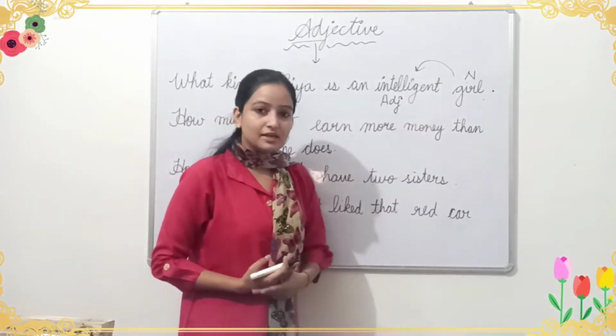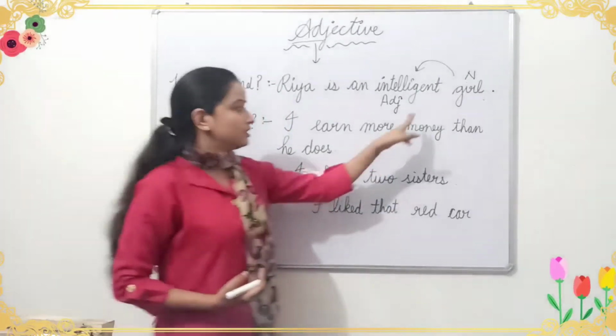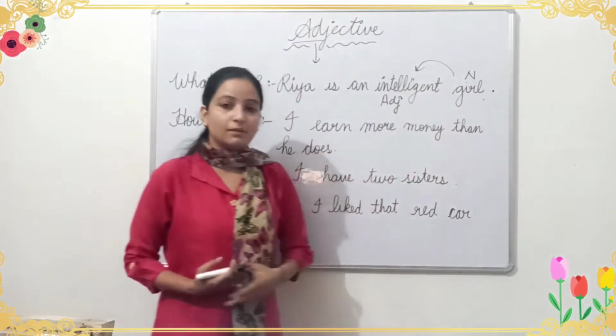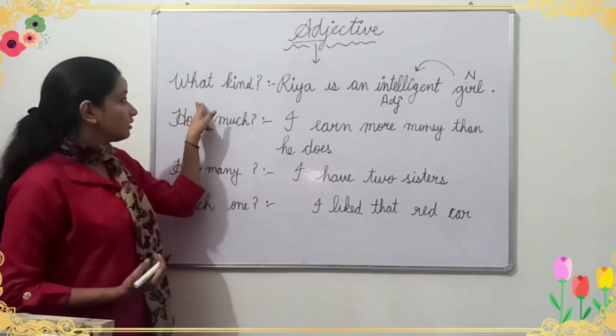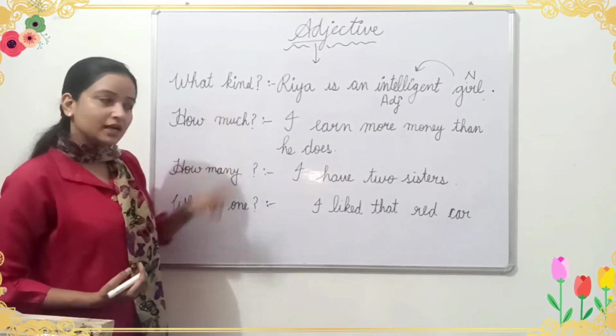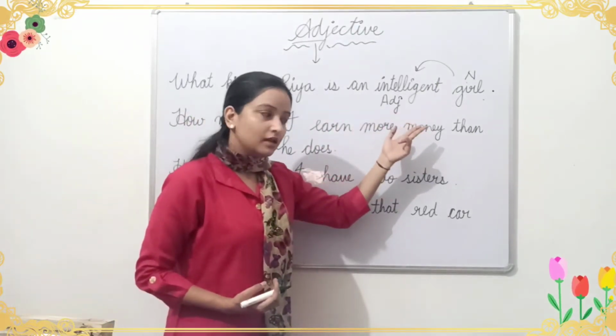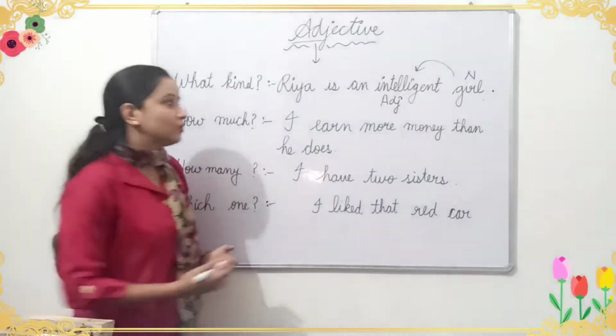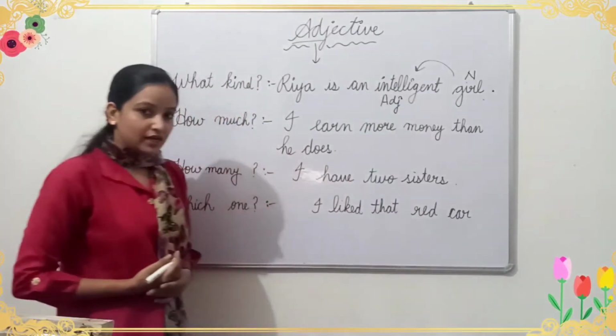So intelligent is adjective because it is giving us additional information about the noun, and it is also giving us the answer of what kind. What kind of a girl? Intelligent girl. So intelligent is adjective.